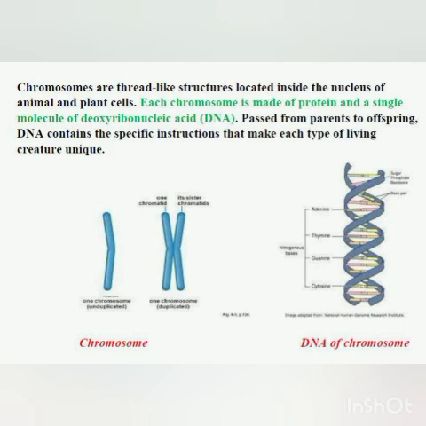No need to go into detail about the structure of DNA. You only have to remember that chromosome is nothing but DNA. So this is an unduplicated chromosome. Just remember that chromatin condenses to form an unduplicated chromosome. The rest we will do in the next class. Thank you, students.